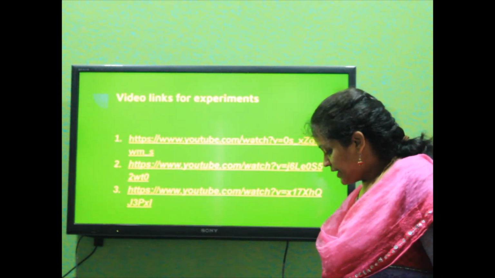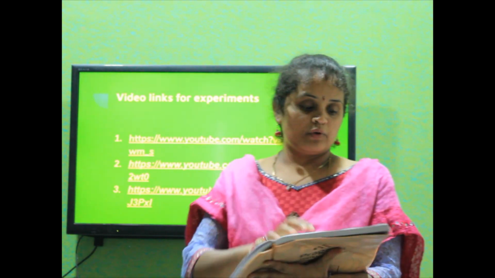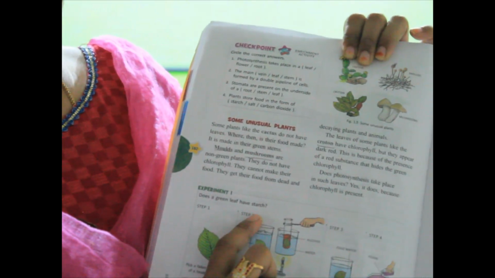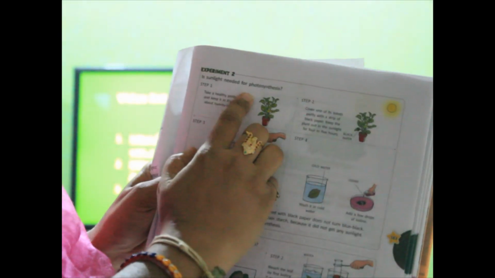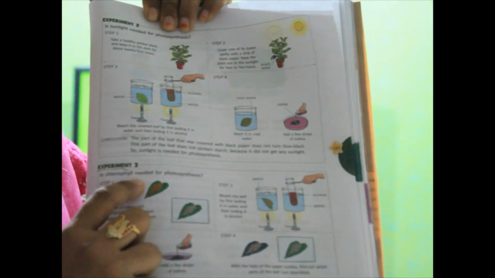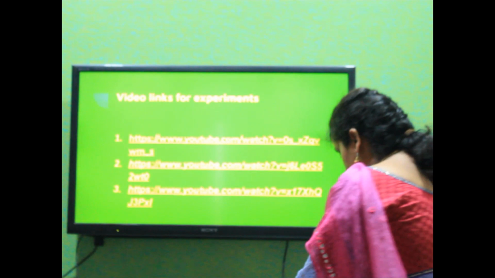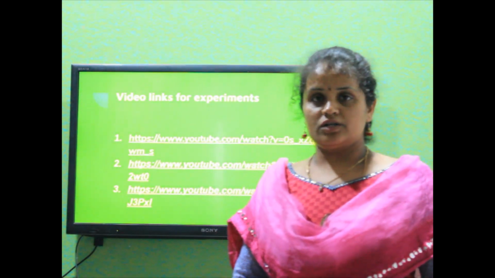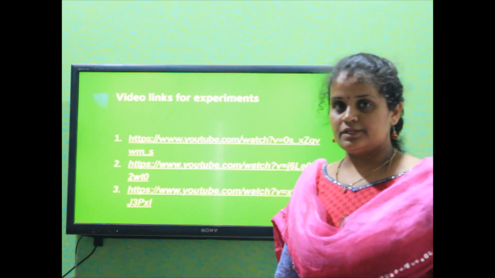Children, we have some experiments in the textbook on page number 182. Experiment 1: does a green leaf have starch? Second experiment: is sunlight needed for photosynthesis? And the third experiment: is chlorophyll needed for photosynthesis? Means, are the green leaf, sunlight and chlorophyll important or not? We are going to do the experiments.